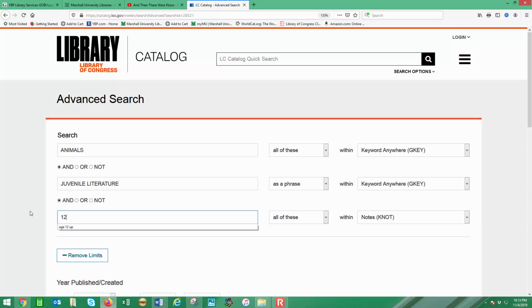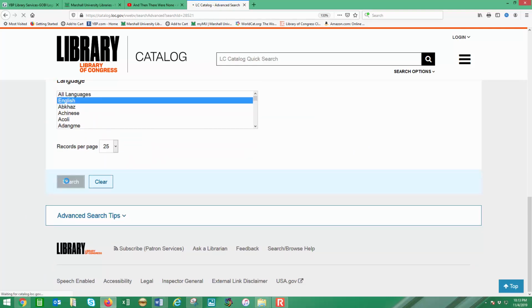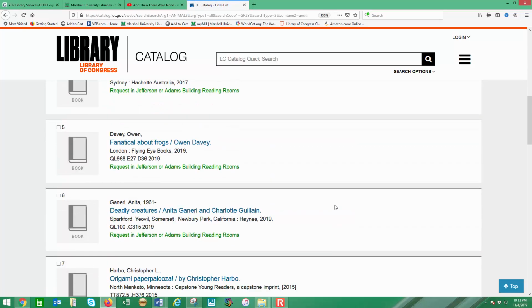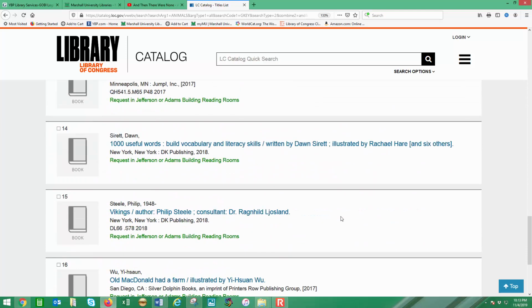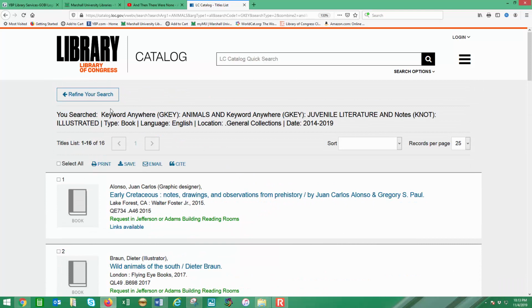So you would have to write something like age 12 up, or another thing that I tried is illustrated. So if we're looking for picture books, this usually has resulted in a pretty good list coming back to me. 16 titles, these were from the last 5 years. And so I hope that you see that there are some things you can do, or think about the note field.